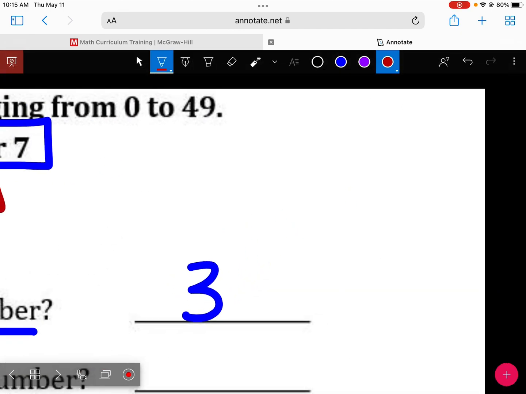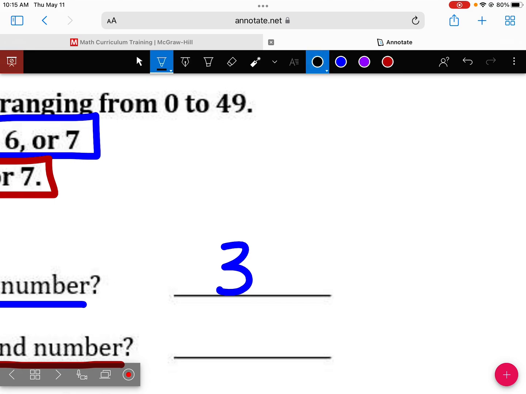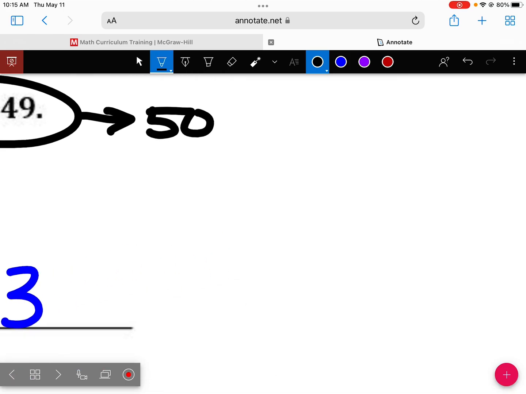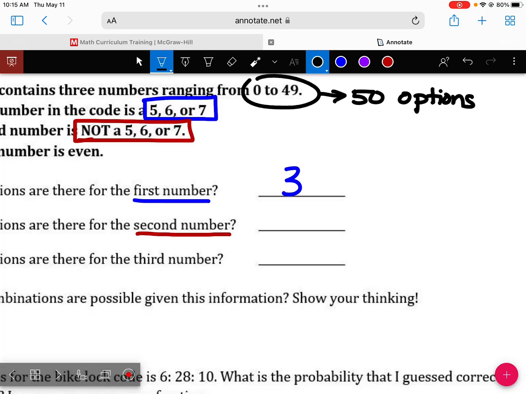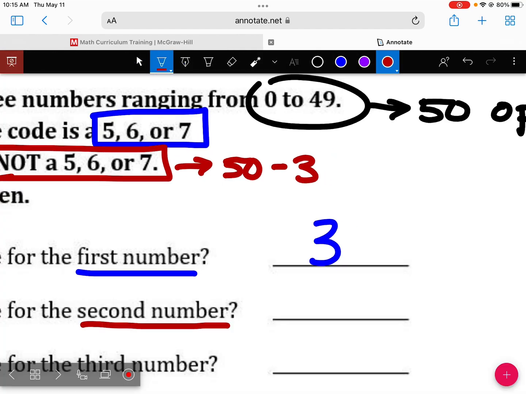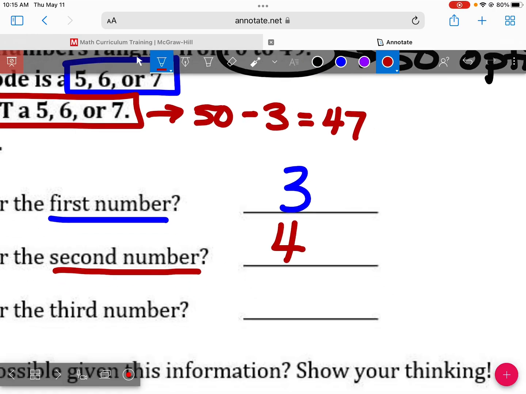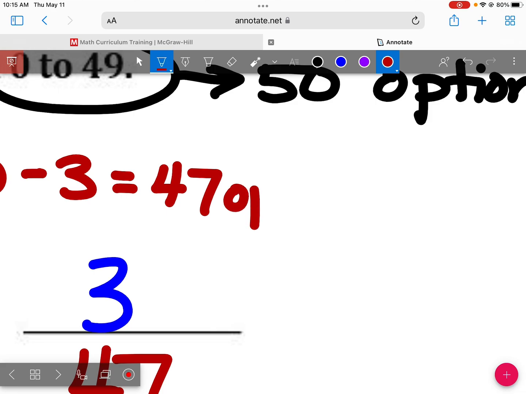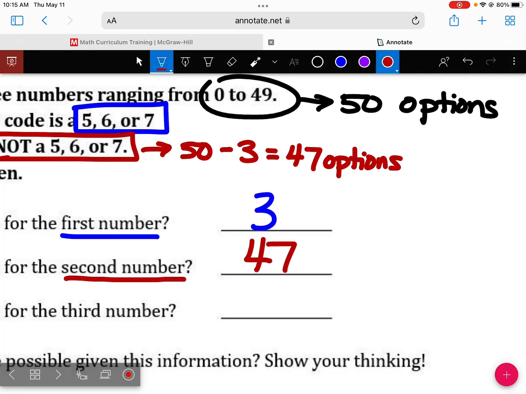How many total numbers are on this thing? 50. From 0 to 49. That is 50 options. So if they say it is not a 5, 6, or 7, I take 50 options and I subtract those 3, which would give me what? 47. That's what I'm going to put here. There are 47 options there.